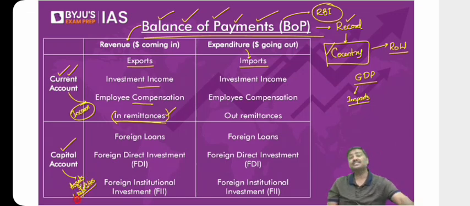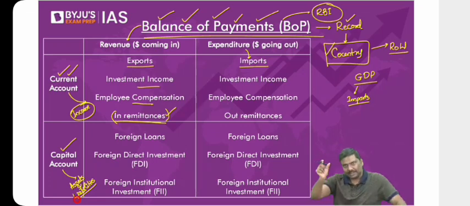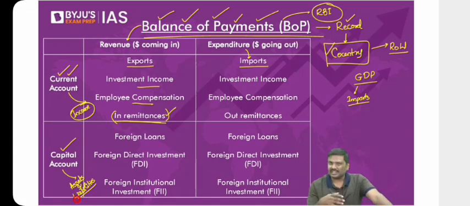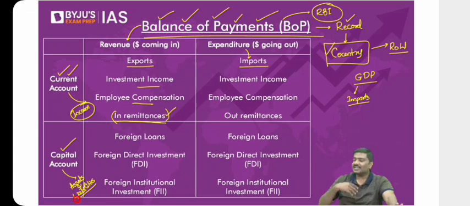So what do you mean by assets and liabilities? For example, imagine you're sitting in USA. You'll bring money into India, dollars into India, and you'll invest in, let's say, Adani Securities, Adani's shares. Now, can I call this an asset for you? Of course, yes, it's an asset for you.